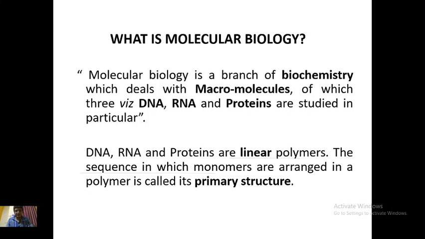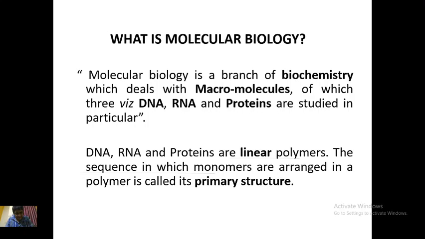Why only these three molecules? Because cells have several types of macromolecules. Macromolecules are molecules which are more than 1 kd in molecular weight, and there are so many of these macromolecules. Then why only DNA, RNA and proteins are studied in particular?